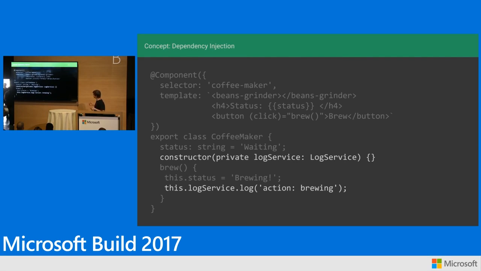We also do dependency injection. Typically, when I go to JavaScript conferences and I talk about dependency injection, people are like, what? What is dependency injection? Why would you do this? I love coming to Build because I can talk about dependency injection, and everybody in this room is probably convinced that it's a good idea already, right? So in Angular, we use TypeScript for dependency injection. So you can see here what I'm saying is I need an instance of my log service injected into my component. This is not special syntax. This is just TypeScript. So Angular knows to look at that TypeScript symbol and say, cool, we need a log service. Look at the injector and pass it in.